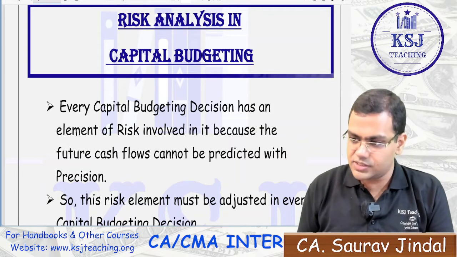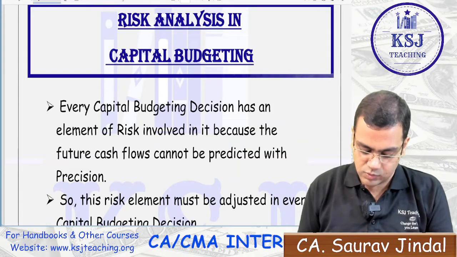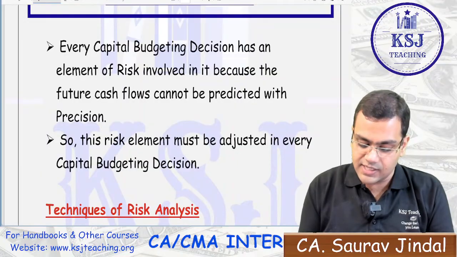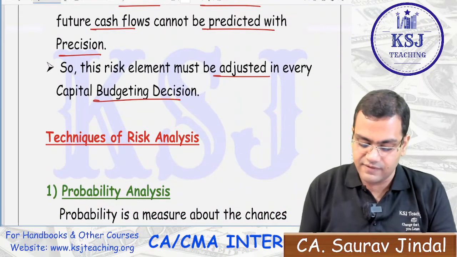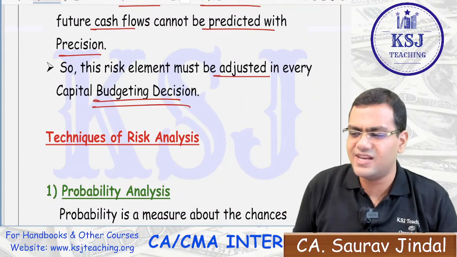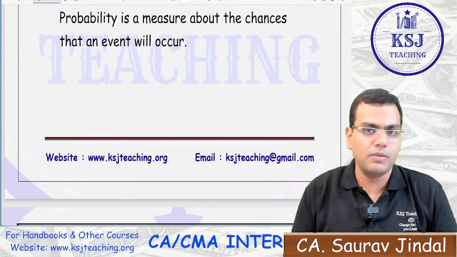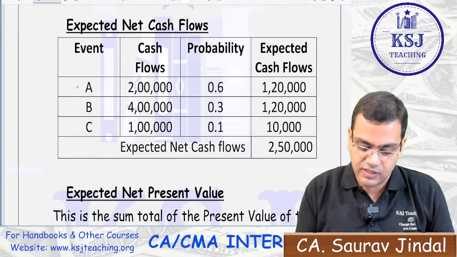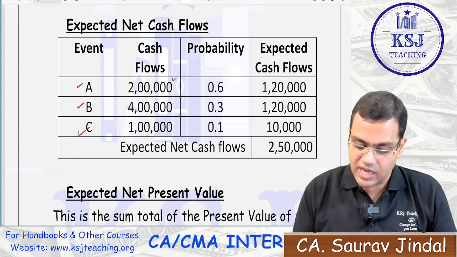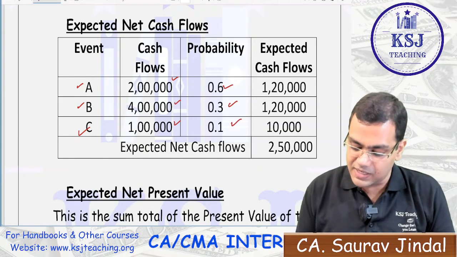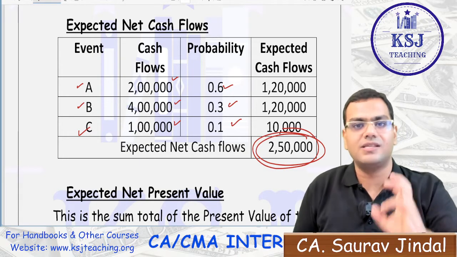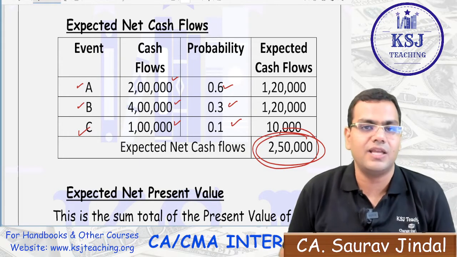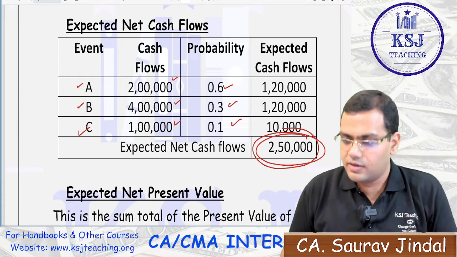So just go about with the risk analysis once, that every capital budgeting has an element of risk involved in it, because the future cash flows cannot be predicted with precision. So this risk element must be adjusted in every capital budgeting decision. There are various techniques related to it, like probability: there are various events and you are having the cash flows and their probability. What is the expected cash flow, basically what is the average, on an average, what is the expectation based on the probability that we are going to have that cash flow, right?